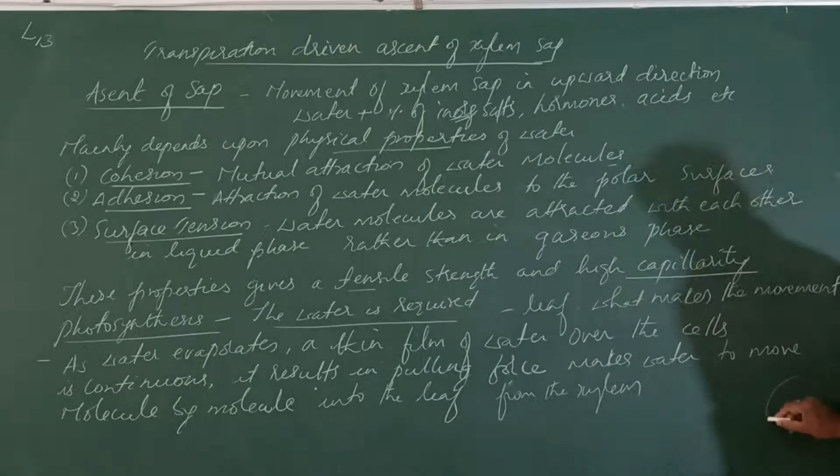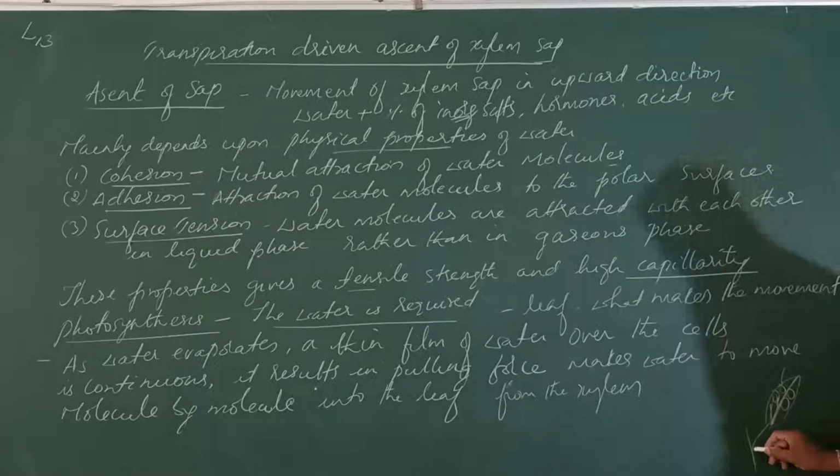Okay, so see, this is a leaf. Here the cells are present, and around the cells a thin film of water starts evaporating. So here the stomata are present. So this water evaporates, creates a force that reaches the xylem that is present in the midrib and also in the veins, and the leaf through the petiole is attached to a small branch.